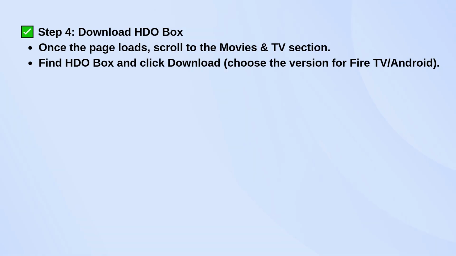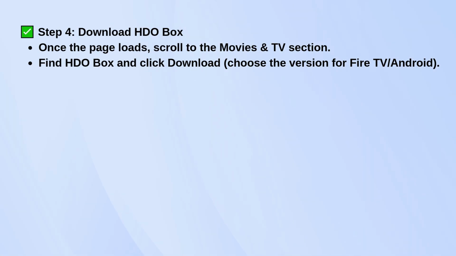Once that page loads, scroll down until you see the Movies and TV section. Look for HDO Box, and click the download button next to the version that says Fire TV or Android. Either of those should work on Android TV.